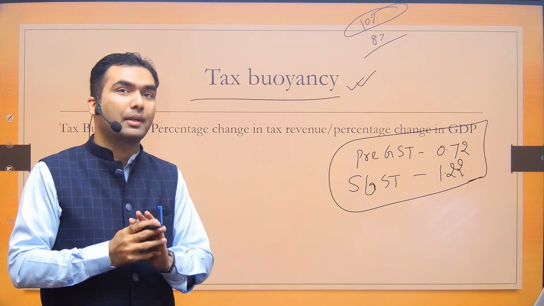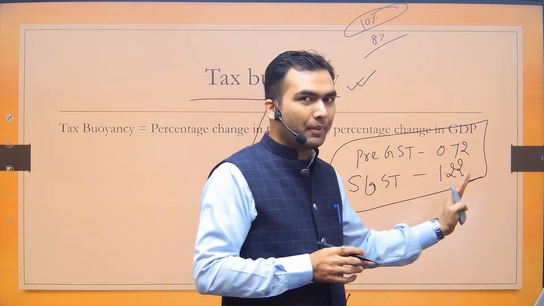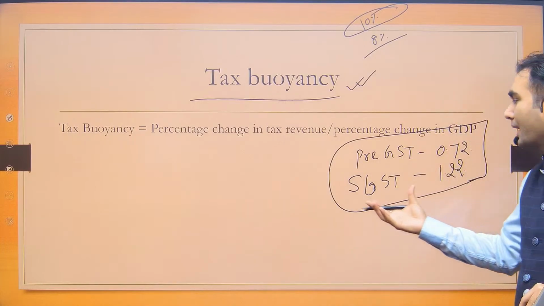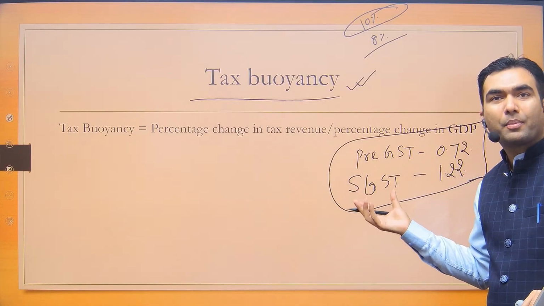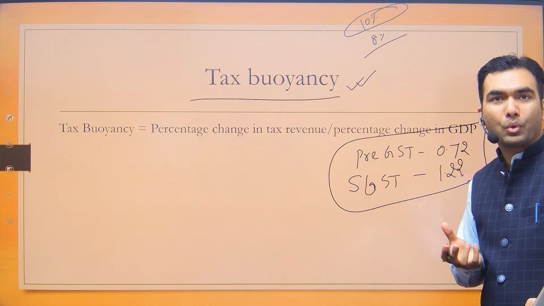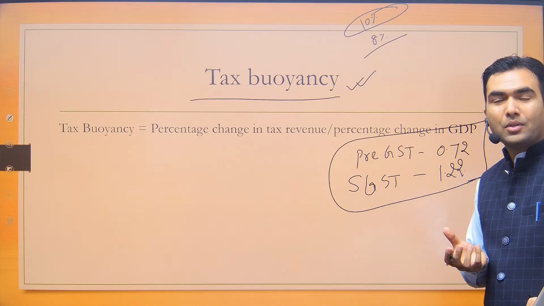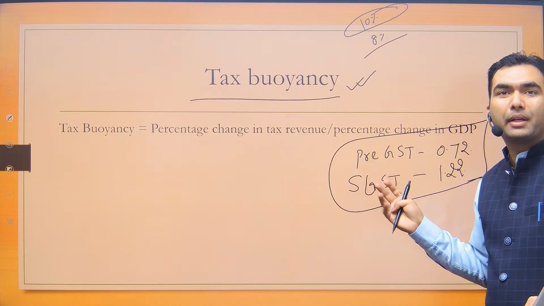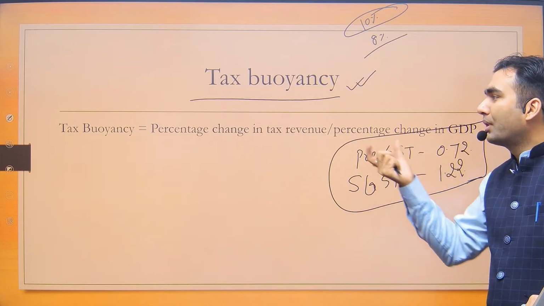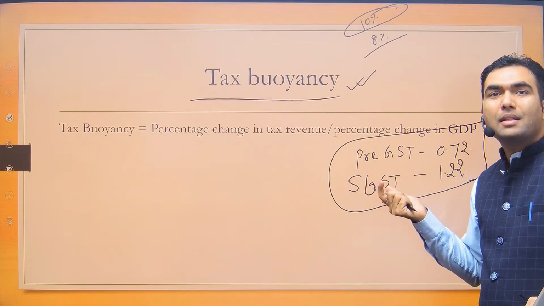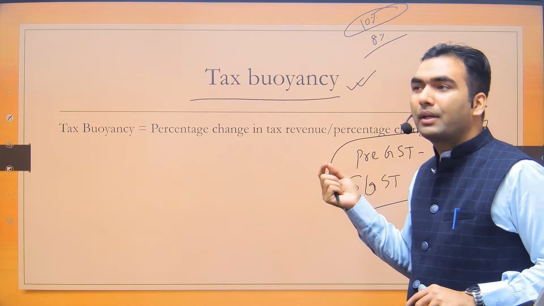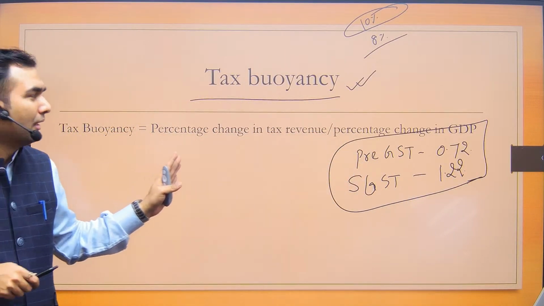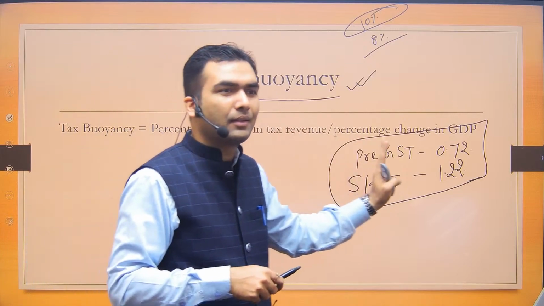Okay, so because of this, the Finance Minister was giving the argument that GST is a good reform that we have brought. However, see, the devil lies in the detail, because in this GST period, there has also been a period when we have witnessed negative growth rate in 2020. So we would have to see whether in the post 2020, post COVID period, there has been any tax buoyancy or not. The period that matters is after financial year 2021. Okay, and so these things will come into the Hindu editorial in the upcoming week.